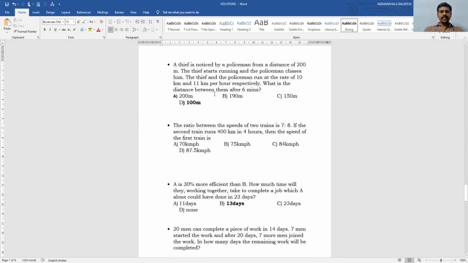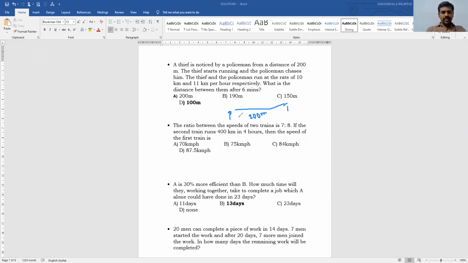What is the distance between them after 6 minutes? Sir, to solve this problem, first we have to understand the distance between police and thief. Here is the thief and here is the police, and the distance is 200 meters.